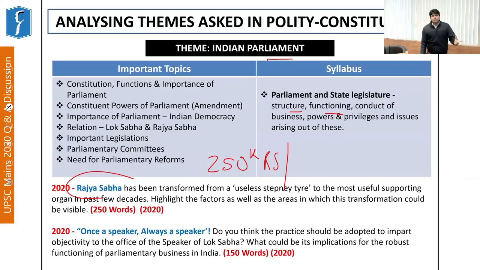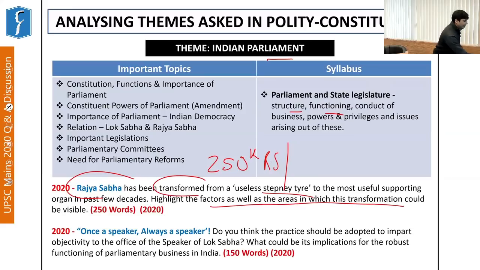However, again, this question comes embedded with certain elements of overall development and certain aspects of current affairs. It says, Rajya Sabha has been transformed from a useless Stepney tire to the most useful support organ in past few decades. Highlight the factors as well as areas in which transformation could be visible.